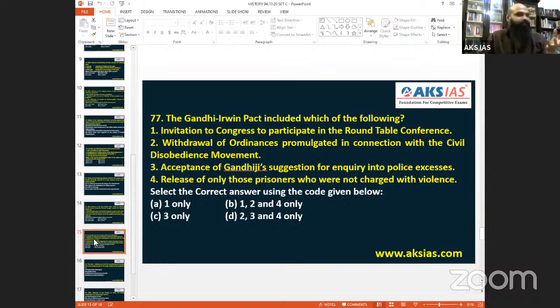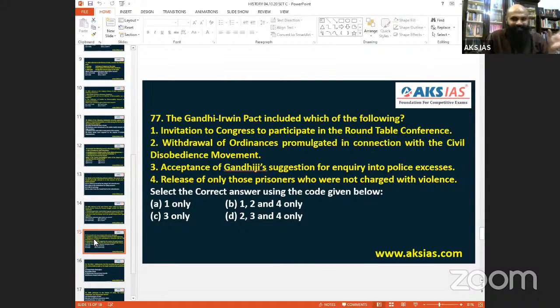Then next, 77 is a very beautiful question. Gandhi Irwin Pact included which of the following? Invitation for Congress to participate in the roundtable conference, definitely not. Because before the civil disobedience movement itself, these things had started, and Gandhiji did not want to participate in all that, then the civil disobedience movement erupted.